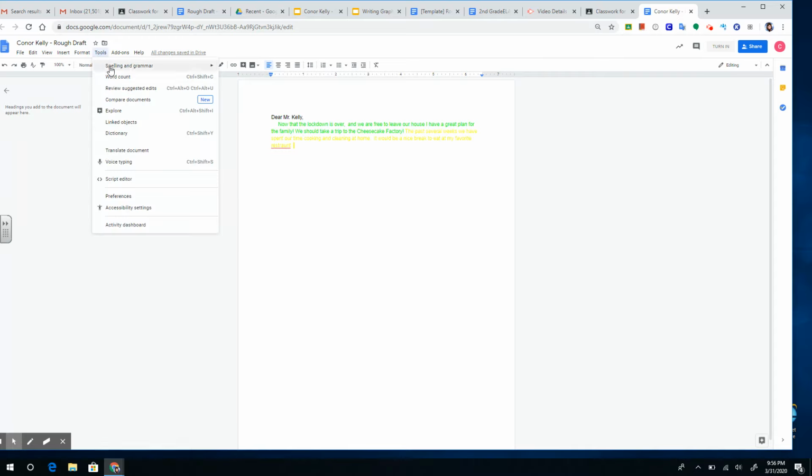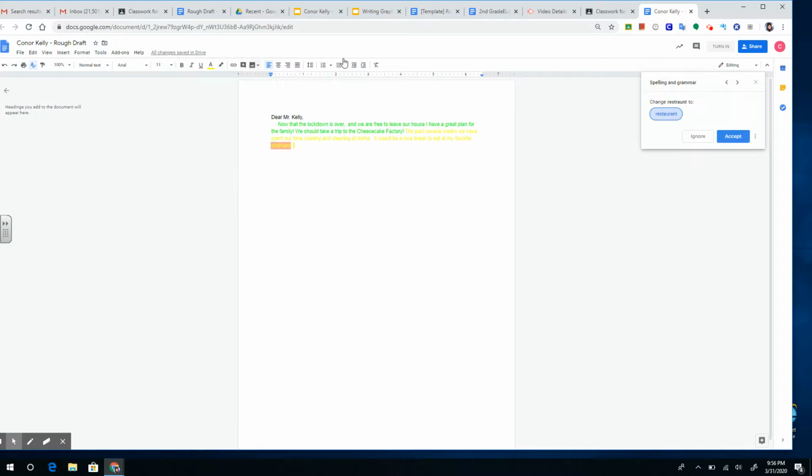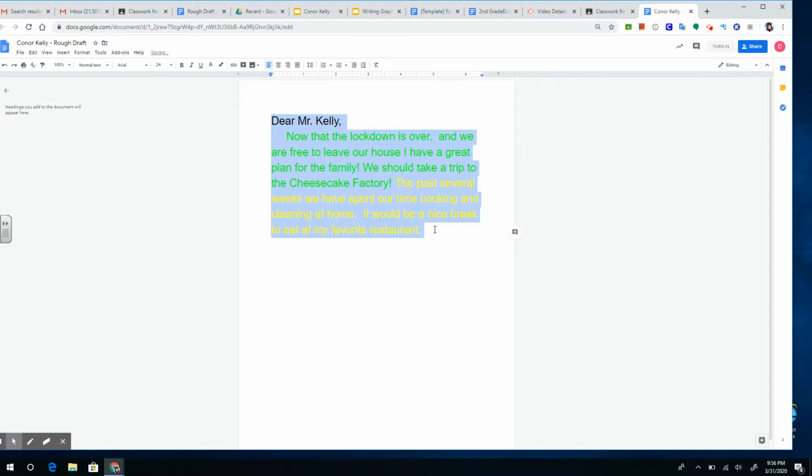I can see it because it's yellow and I know I'm typing something wrong, but I can't see the words very clearly. There we go. All right, I'm going to blow this up a little bit too so we can see it a little bit better. There, now I can see it.